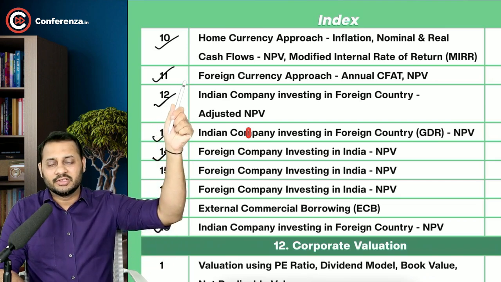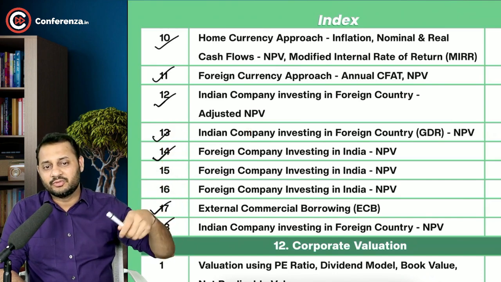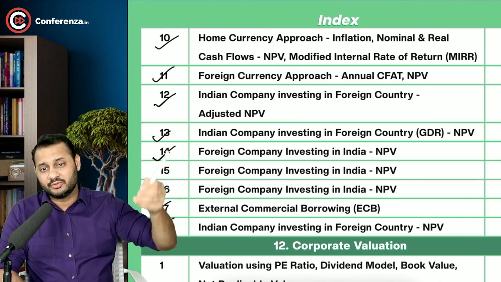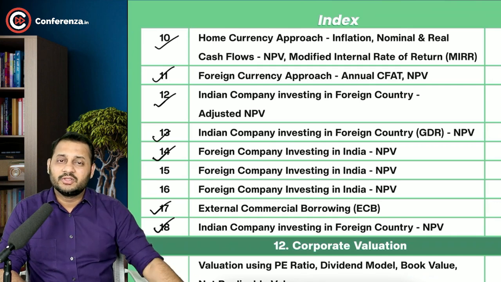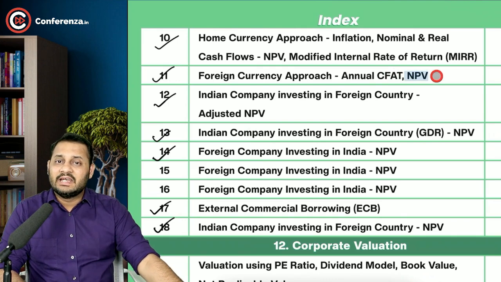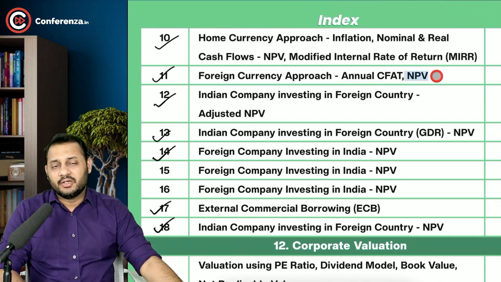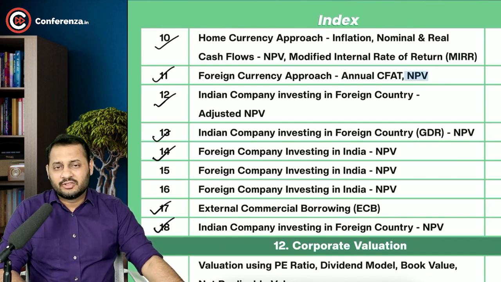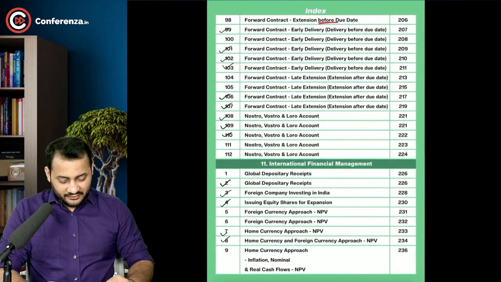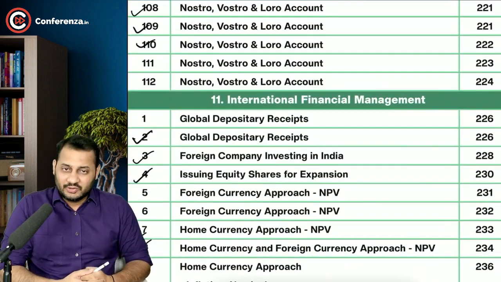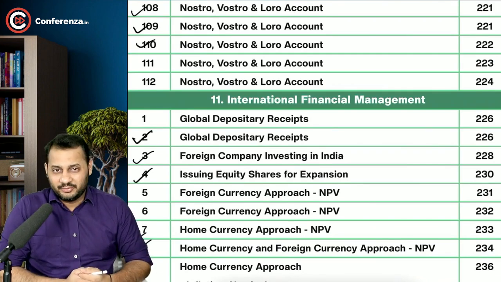And most of the questions will be calculating net present value. So you can see from the very beginning, like 10th question to 18th question, in all the questions we will be focusing most of the time on calculating net present value. This is a big concept that was covered in your CA Intermediate in financial management. Net present value, we'll look at that concept also in this lecture. Okay, sir. So to start with, let's start with the first thing, the global depository and American depository receipt.